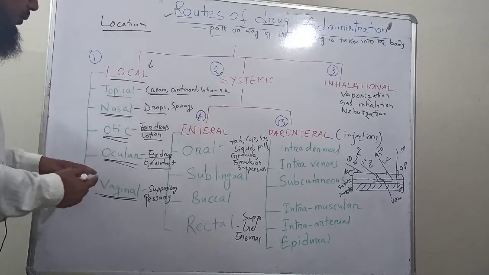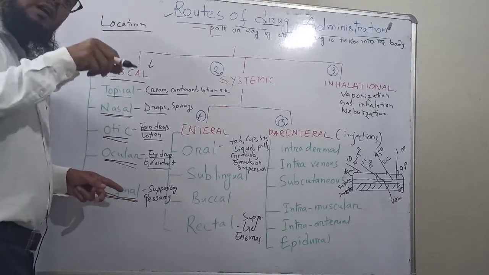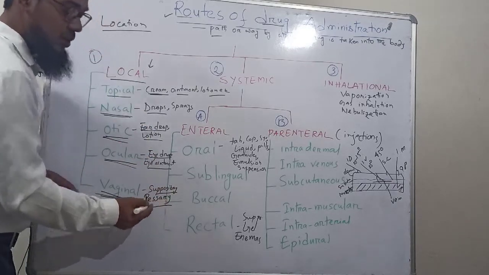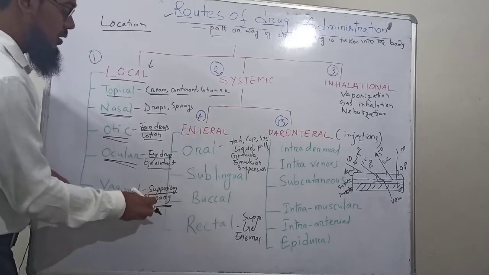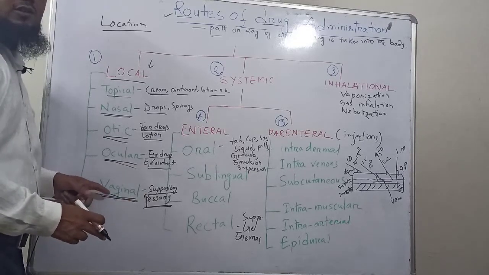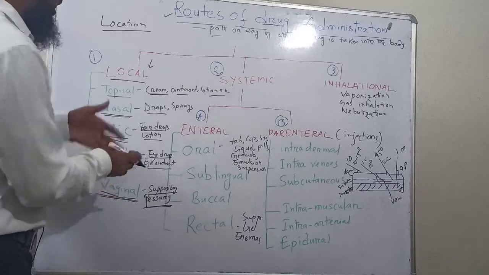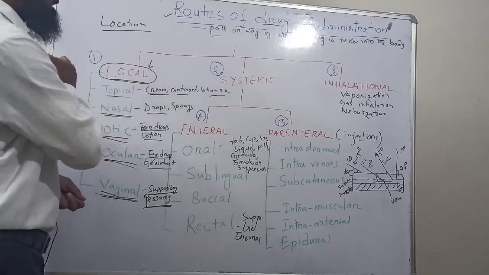Similarly, vaginal drugs are there, which produce their action locally on the vagina, maybe suppositories and pessaries. Some suppository types are especially given for local action in the vagina for any infection or other purposes, like contraceptive pills. So these are the local routes of administration.